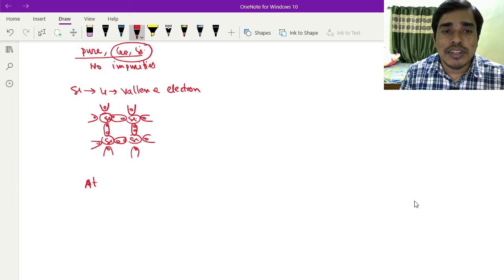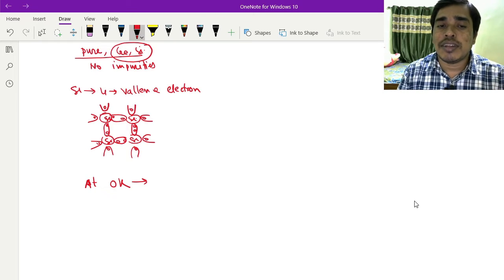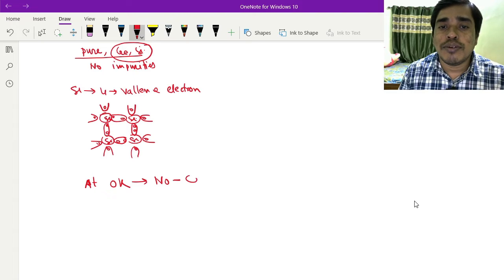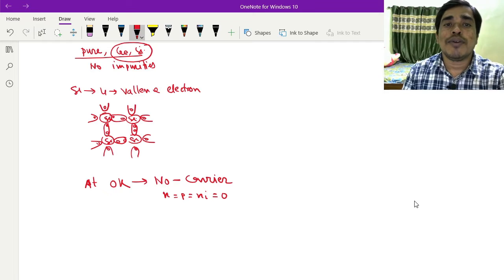At 0 Kelvin, all the covalent bonds exist. That's why there is no carrier. So at 0 K, the carrier concentration is 0, so n equals p equals ni equals 0.